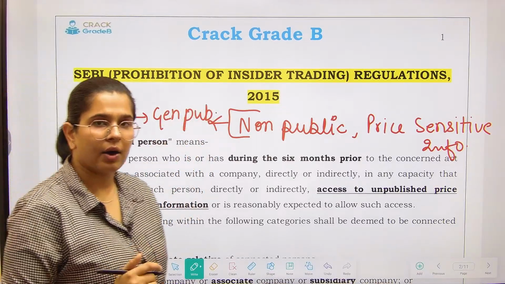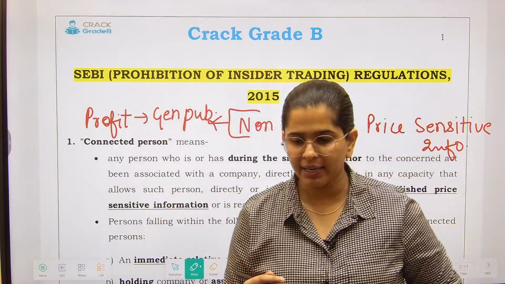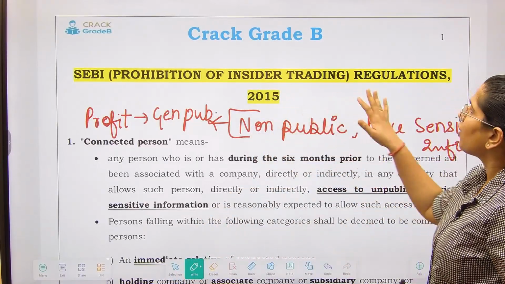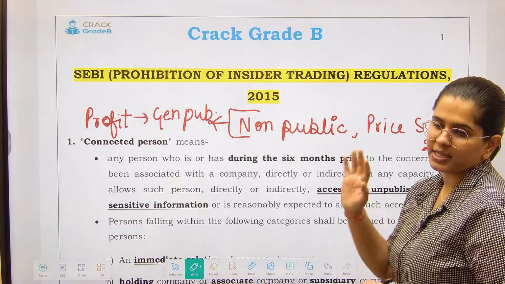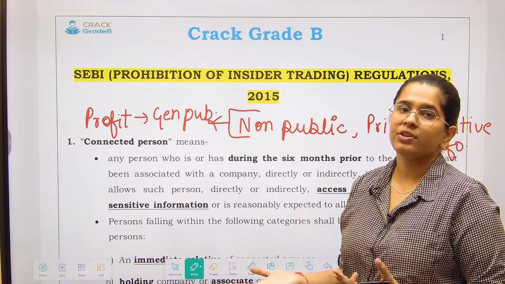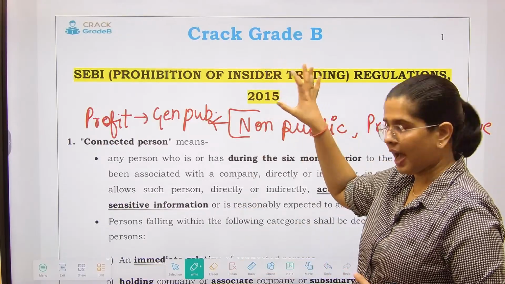SEBI will never allow loss to be incurred by the general public, right? SEBI will never allow this. So this is why this prohibition of insider trading regulation has been made. Now you have got the crux, because if you are studying for SEBI Legal, I guess this is the basic level of information which everyone has, right?